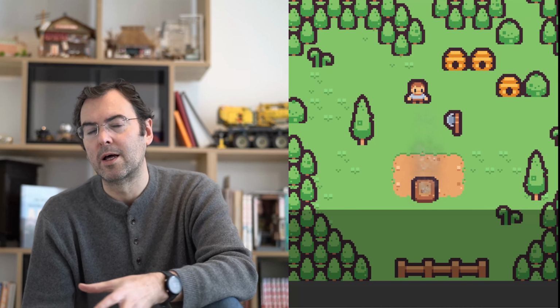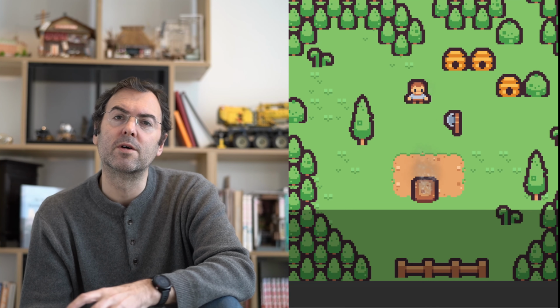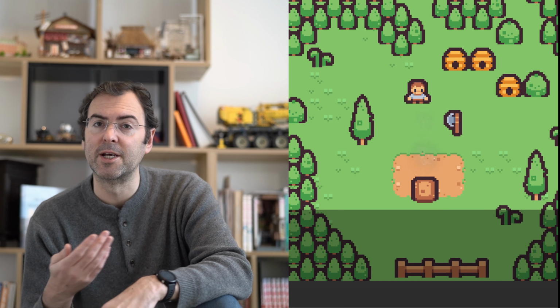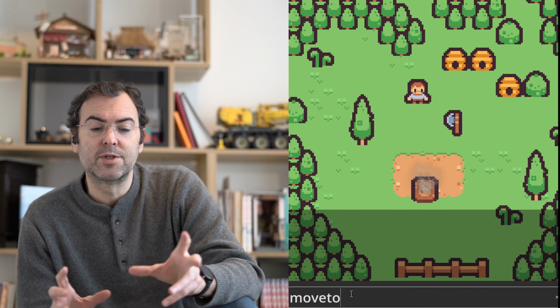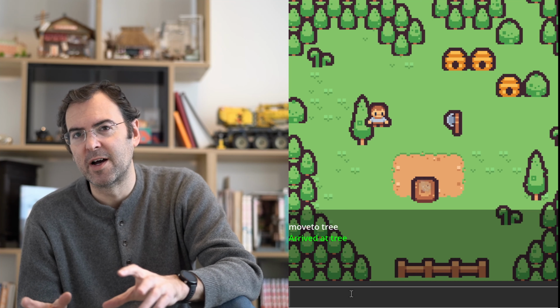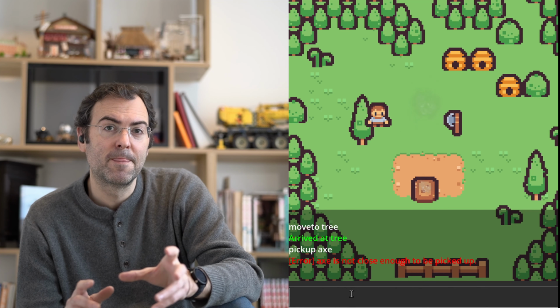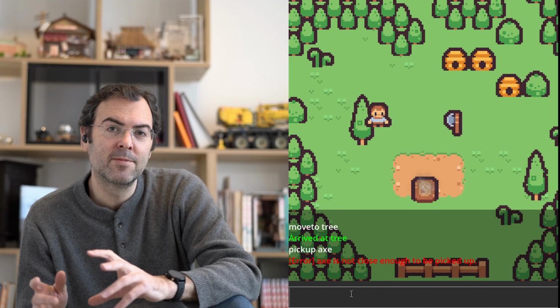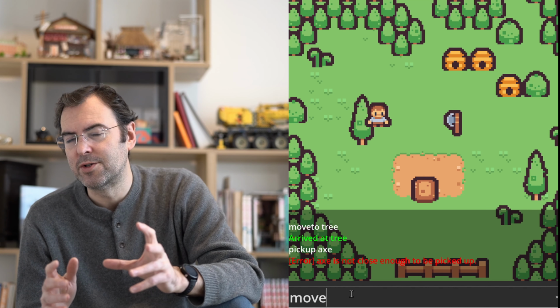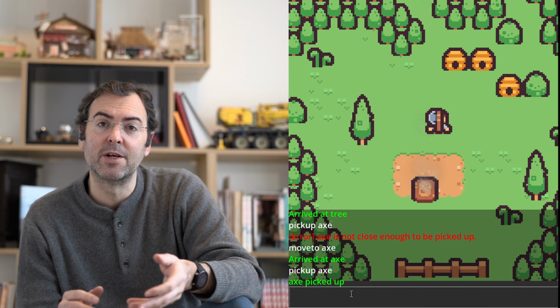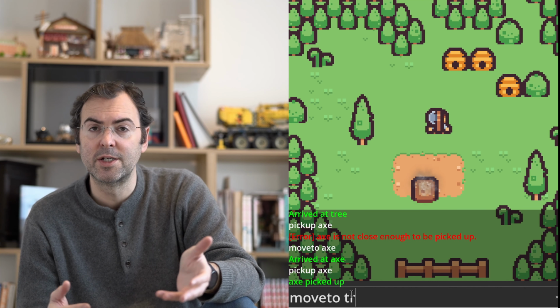To see how well a large language model like GPT-4 can be used to solve action-based problems, I knocked up this very simple RPG. The task will be to put some wood on a smouldering fire. There are a series of simple actions that can be called to control the agent. The simulation also enforces world logic. You have to be close to something to be able to pick it up, and you have to be holding something to be able to use it.